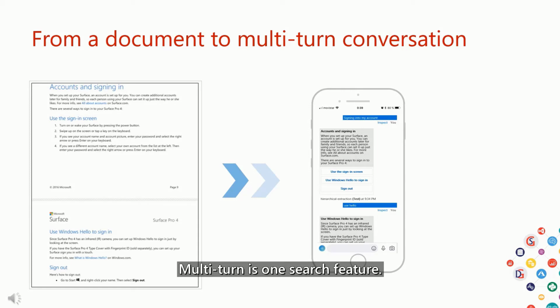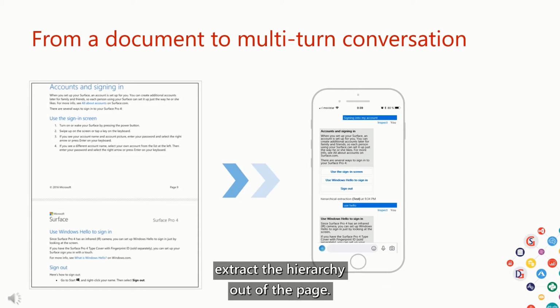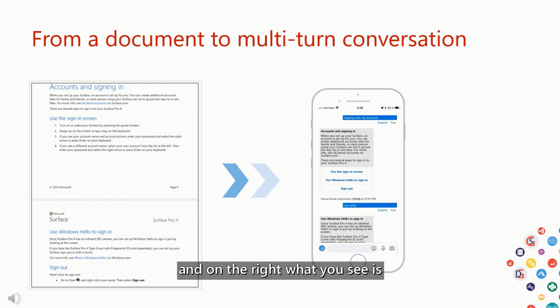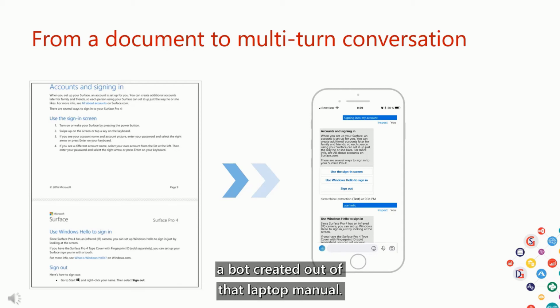Multiton is one such feature. What it does is extract the hierarchy out of the page. On the left, what you see is a Surface laptop manual PDF page. And on the right, what you see is a bot created out of that laptop manual.